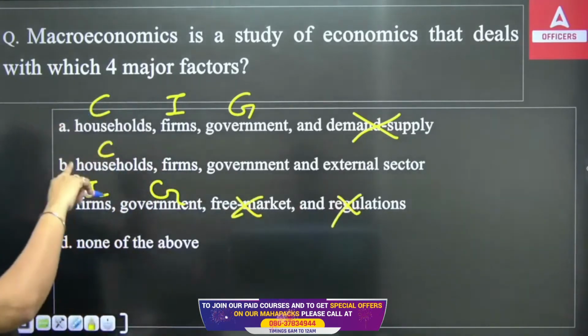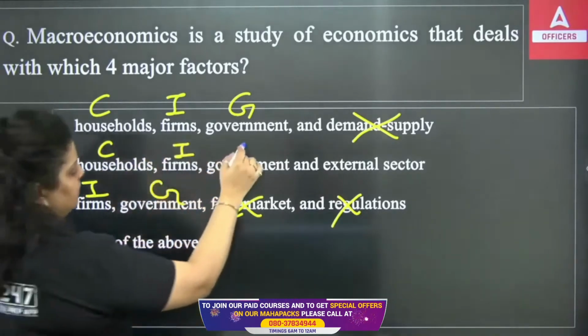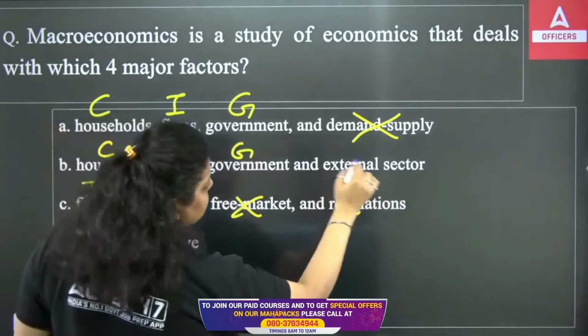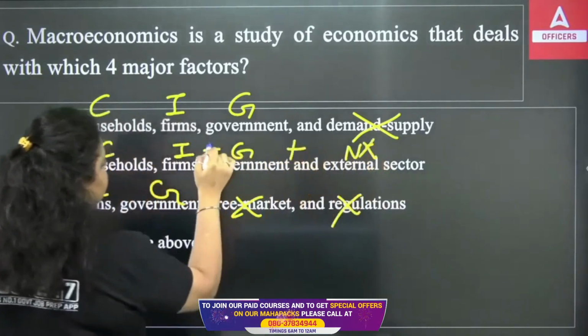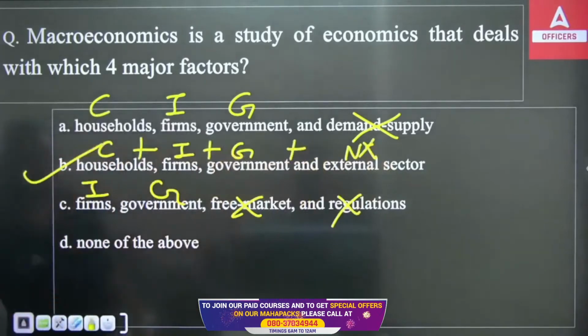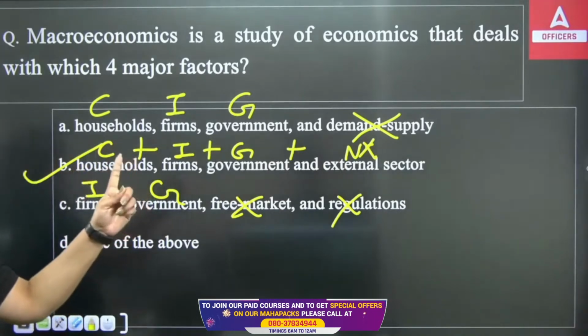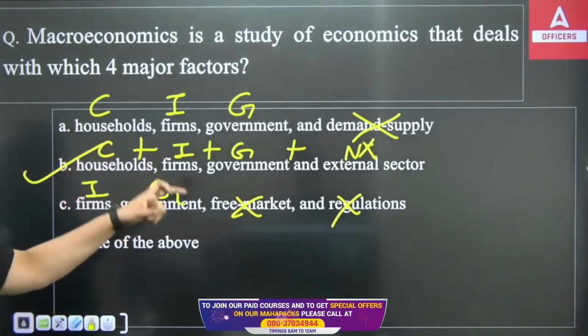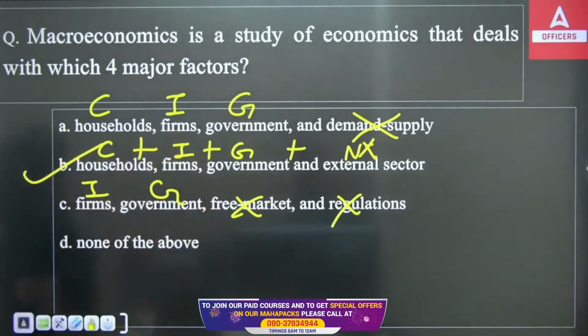Households means the consumption that households do, private firms' investment will be counted, government expenditure will be counted, and external sector means net exports. So when you calculate the value of these four factors, it gives you the study of economics. The four factors are households, firm, government, and external sector.